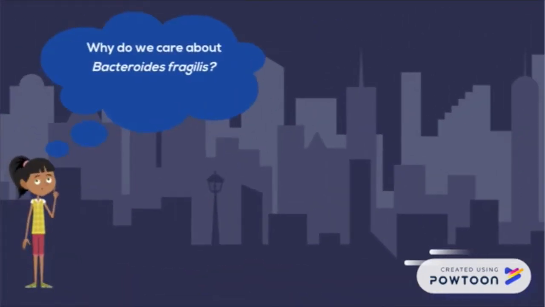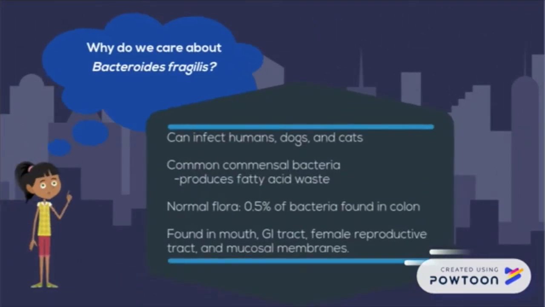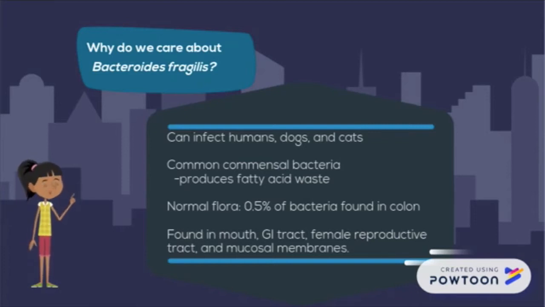Why do we care about Bacteroides fragilis? They can be found living within a variety of animals, including humans, dogs, and cats. They are a common commensal bacteria that ferment carbohydrates, producing short fatty acid chains as waste that can then be used by the host.